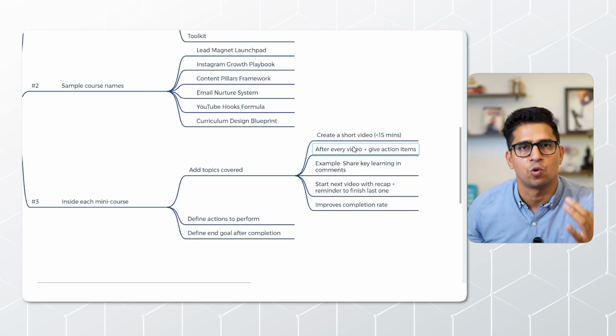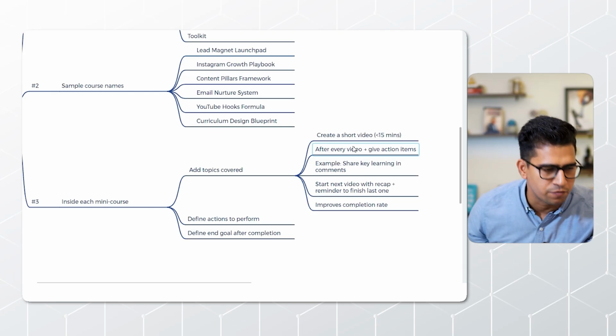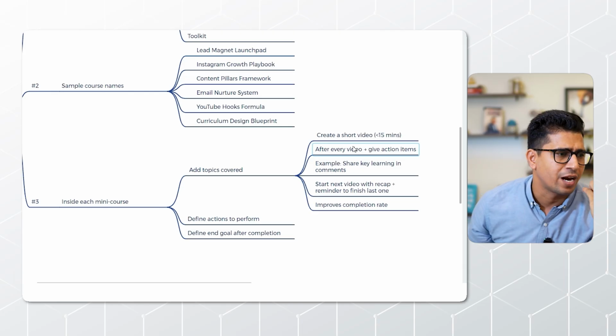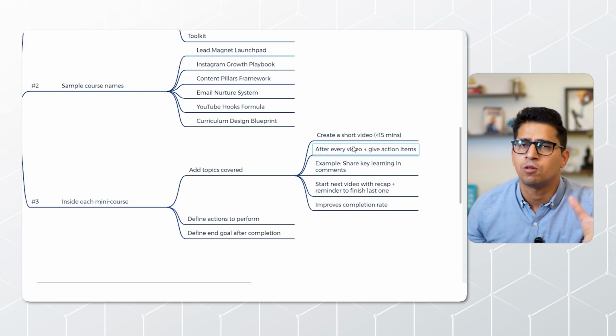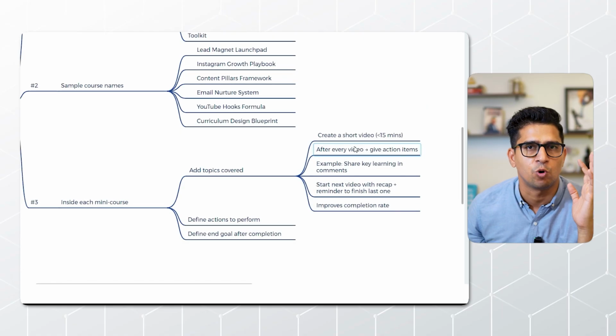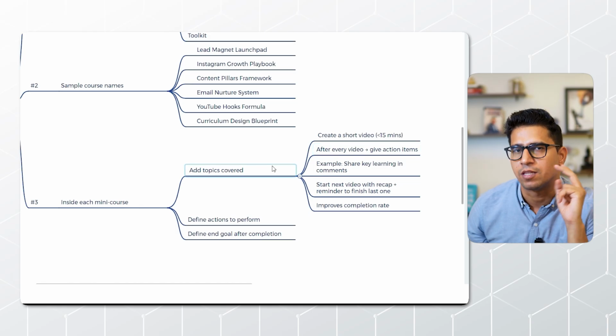After every video, give some action items. If you are creating a course on resume creation, ask them to write down the summary, write down whatever they were taught, and create this particular action. Even if there is no action to get done, in that case you can ask them, now what I want you to do is write down your 3 key learnings from this video below in the comments. So this will do two things.